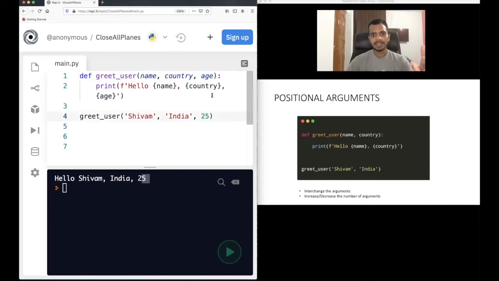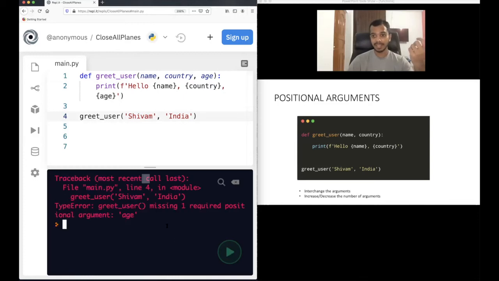Now, what if you did not pass 25 here? So you have three parameters, name, country, age, but arguments you are passing only two. What will happen in this case? Now you will think that, okay, name is Shivam, country is India, but what is age? So should this give an error? Let's run this code. Okay, we got an error.